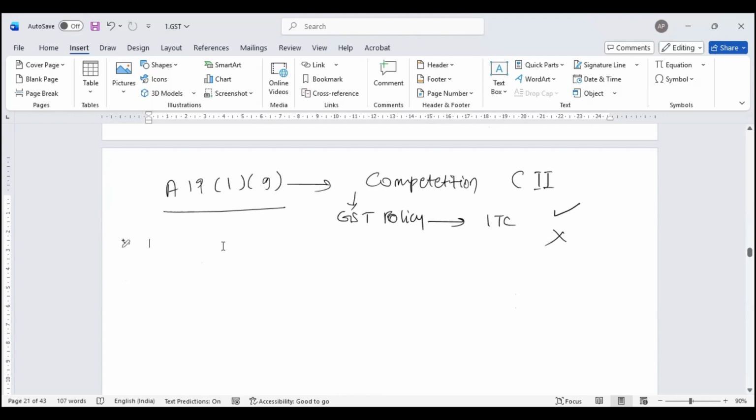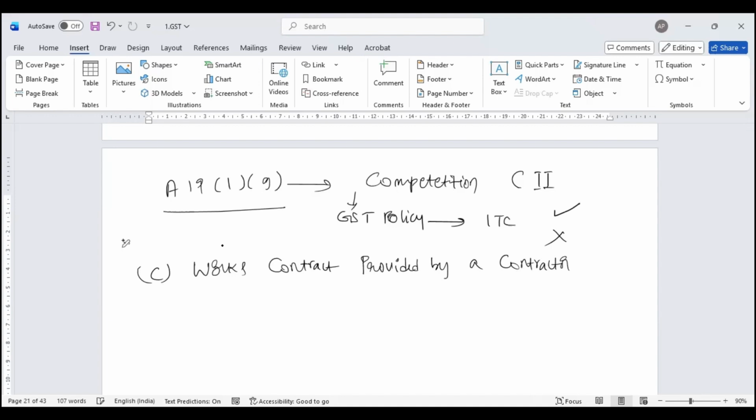Moving further, then I have clause C. This is where the biggest dispute starts. Works contract provided by a contractor.